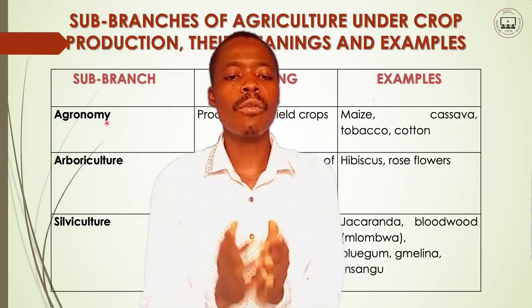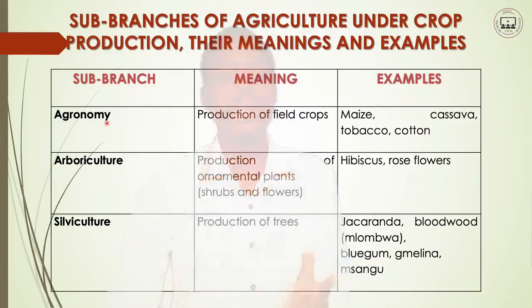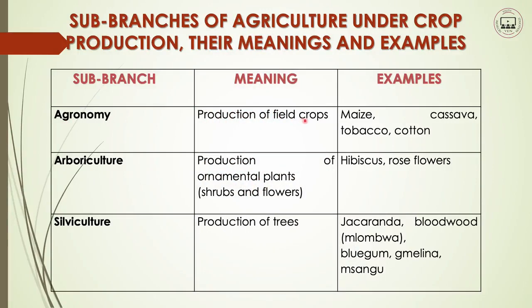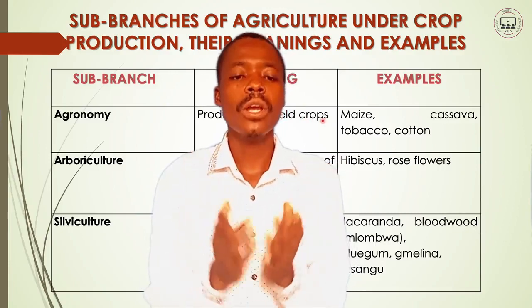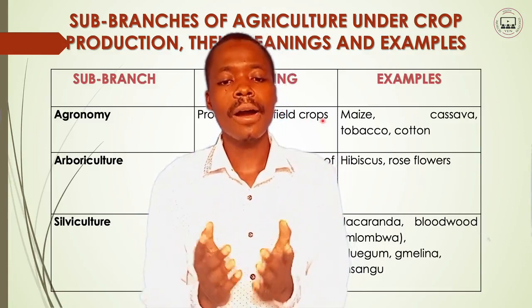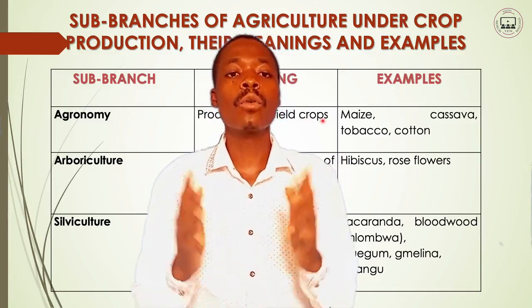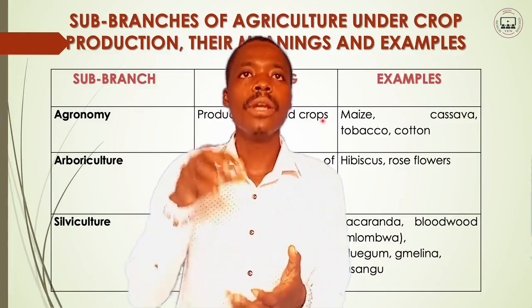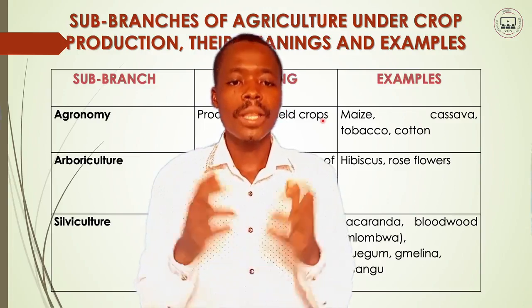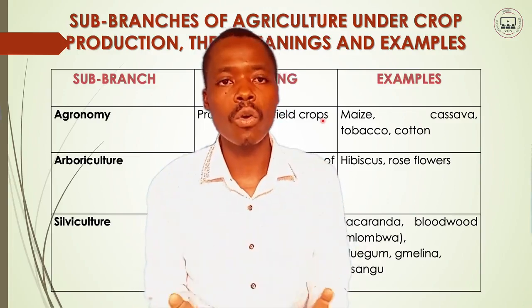So, when we talk of agronomy, what do we mean? Agronomy means production of field crops. The meaning of that is that the crops we produce in our different farms, those are the field ones. So these fall under agronomy.